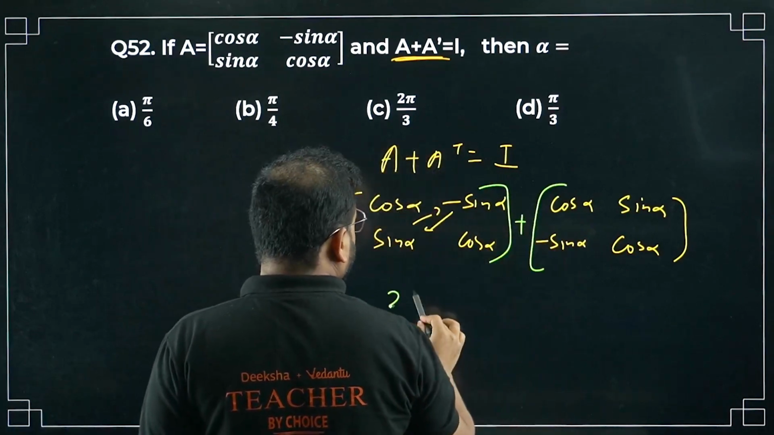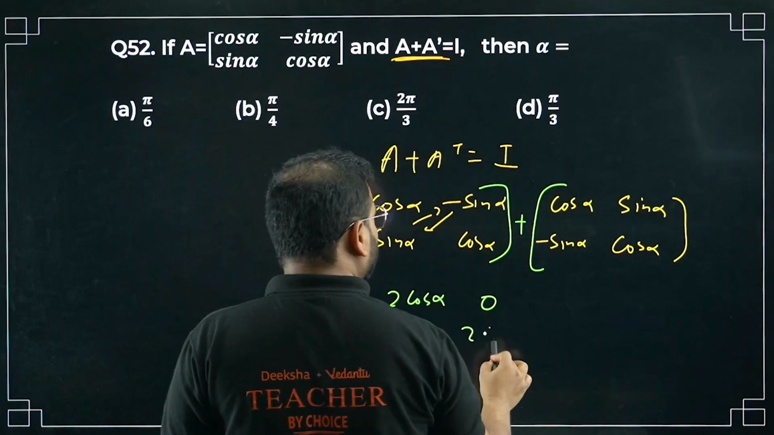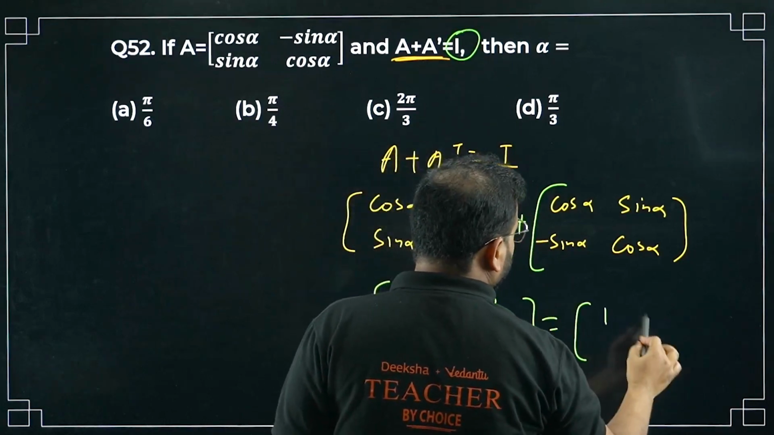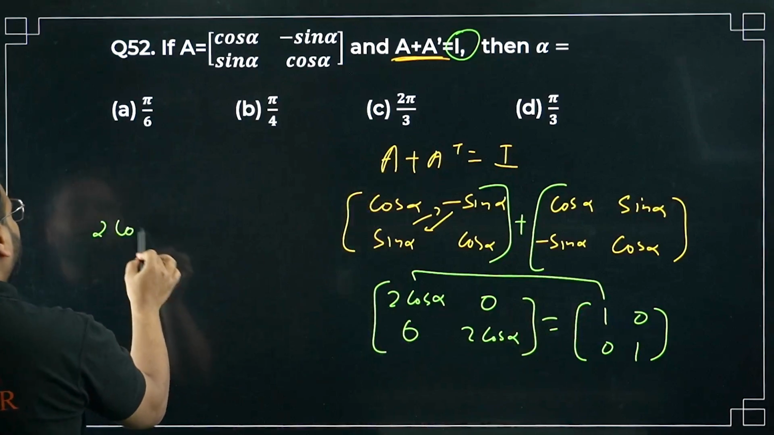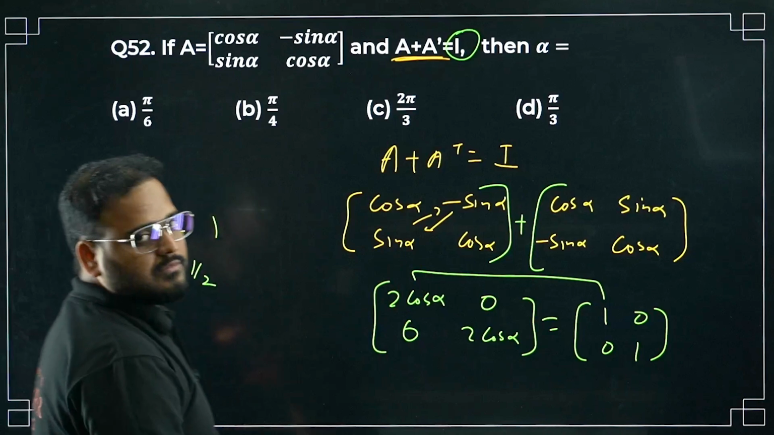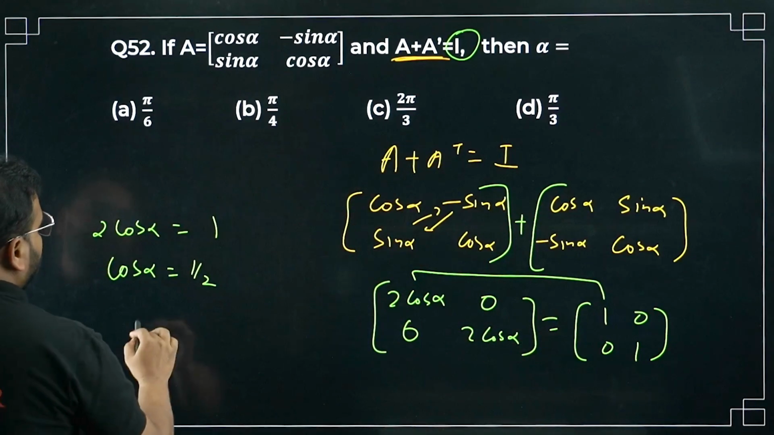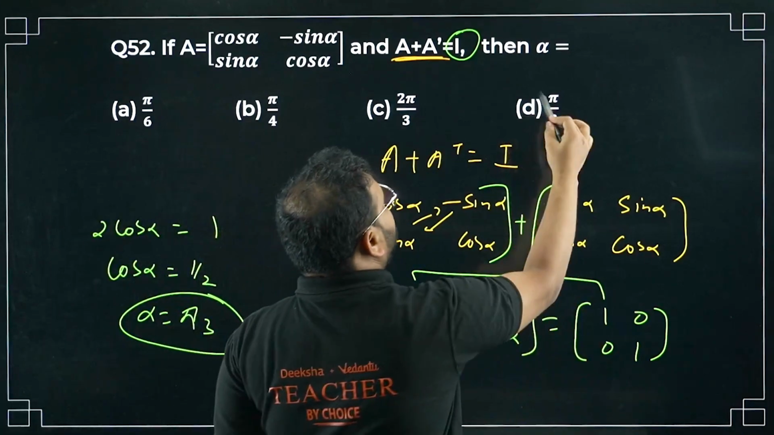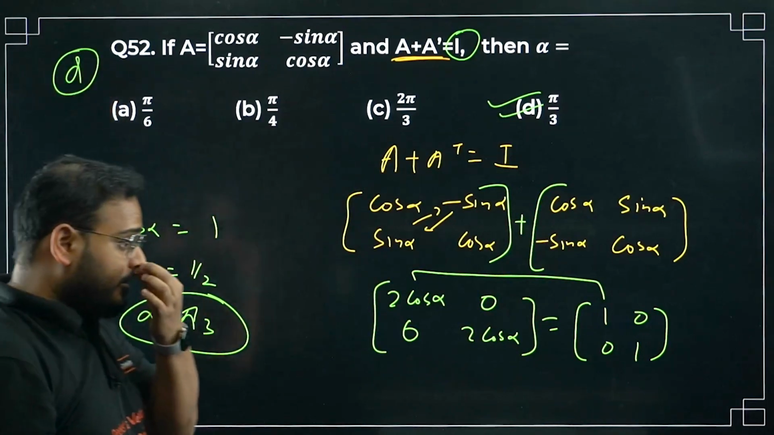Cos plus cos, 2 cos alpha. Sin minus sin, 0. 2 cos alpha. And this is equal to the identity matrix, which means 1, 0, 0, 1. Compare the elements. From here we get 2 cos alpha equals 1, which means cos alpha equals 1 by 2. This can happen only if alpha is pi by 3, 60 degrees. Option D is correct. Moving on to question number 53 now.